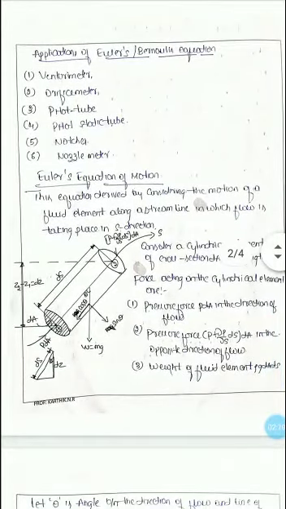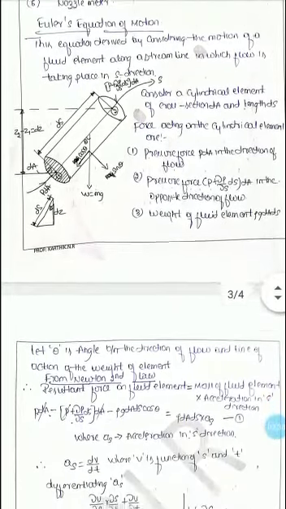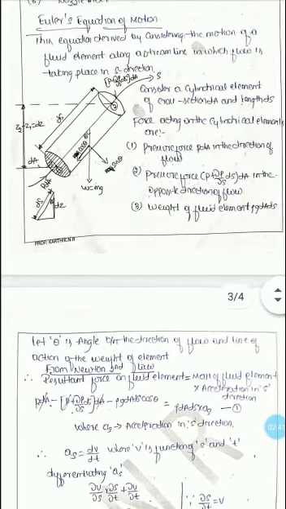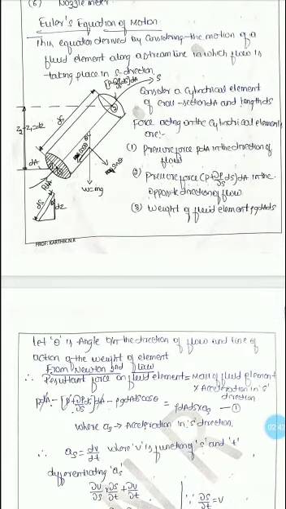The applications of Euler's equations or Bernoulli's equations are the Venturi meter, orifice meter, pitot tube, pitot static tube, notches, and nozzle meter. Now the derivation of Euler's equation of motion. We'll see how to derive it, as well as how to obtain Bernoulli's equation from Euler's equation of motion.